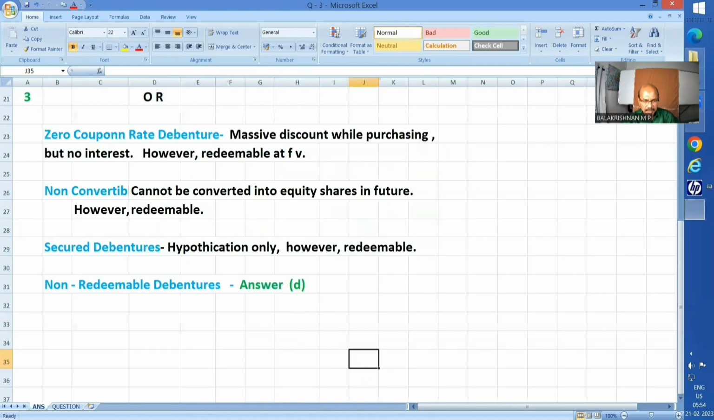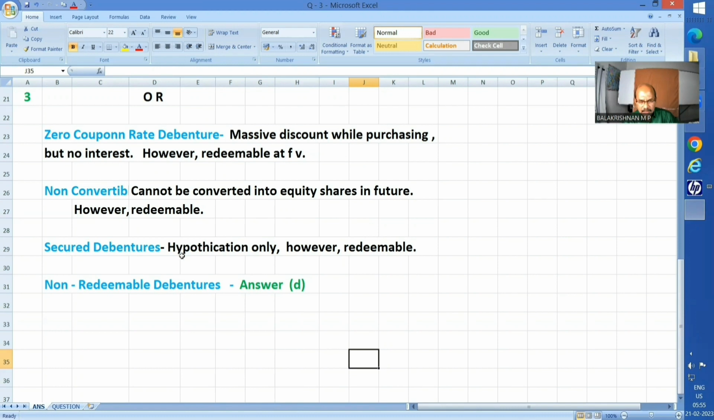My explanation being 0 coupon rate debentures. Okay, this is slightly misspelled, ignore it. Massive discount while purchasing, but no interest. However, redeemable at face value. Okay, so it's redeemable. That means repayment is ensured. So that is not the answer. Non-convertible debentures cannot be converted into equity shares in future. However, redeemable is ensured. So that too is not the answer because repayment is ensured.